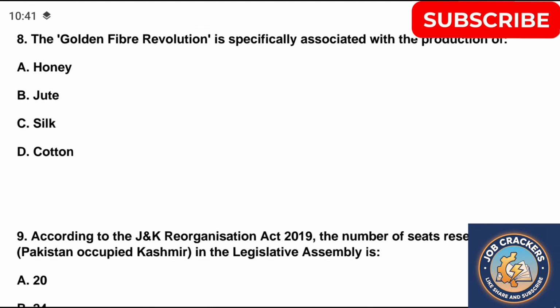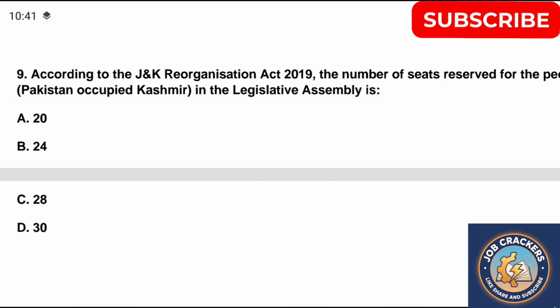Jute. Question 9. According to J&K Reorganisation Act 2019, the number of seats reserved for the people of Pak-occupied Kashmir in the Legislative Assembly of Jammu and Kashmir are: A. 20, B. 24, C. 28, D. 30. Correct answer is option B.